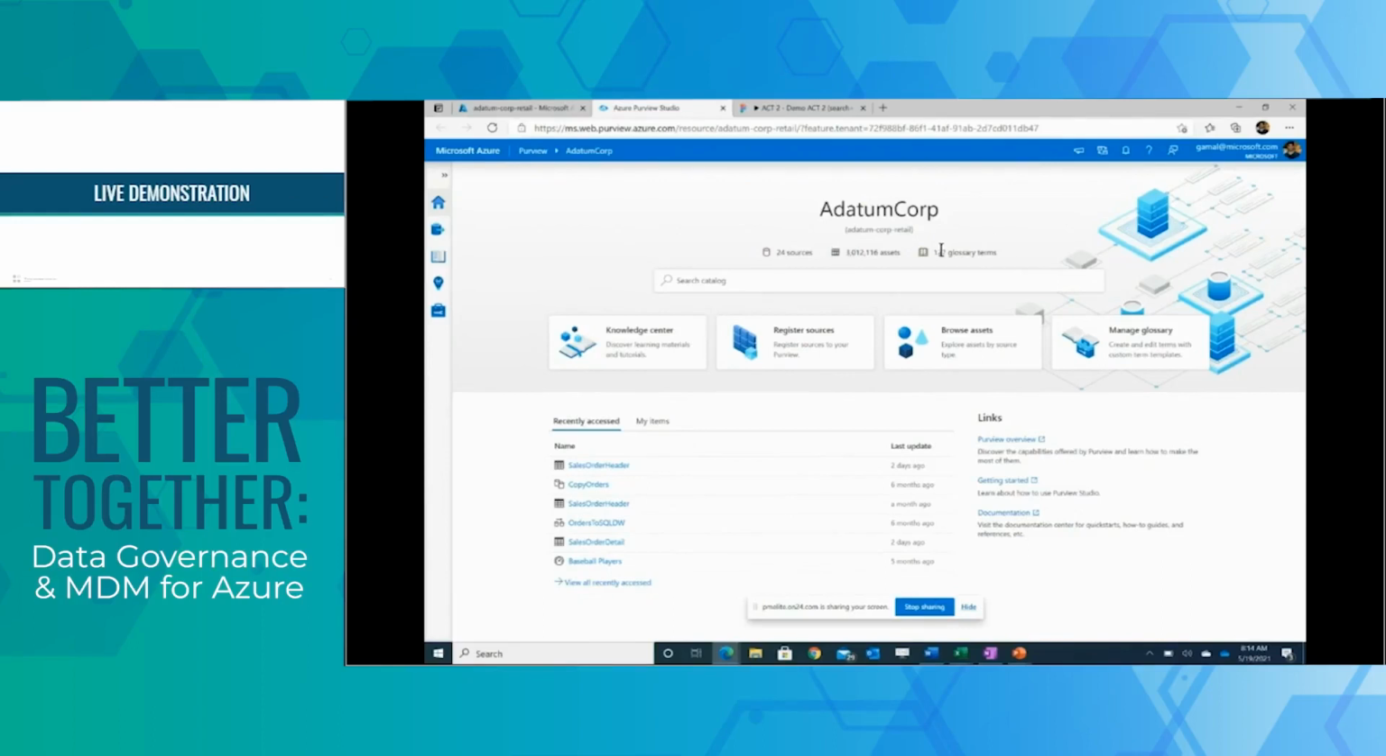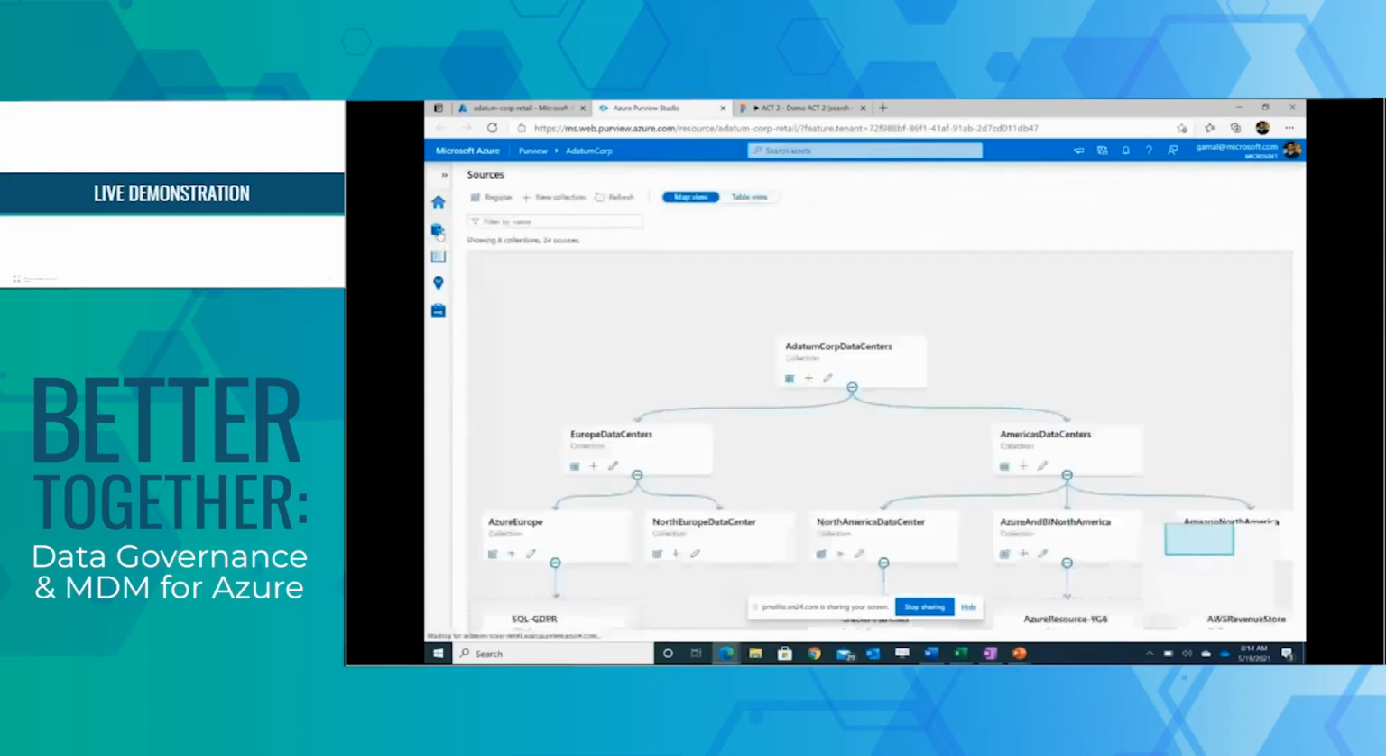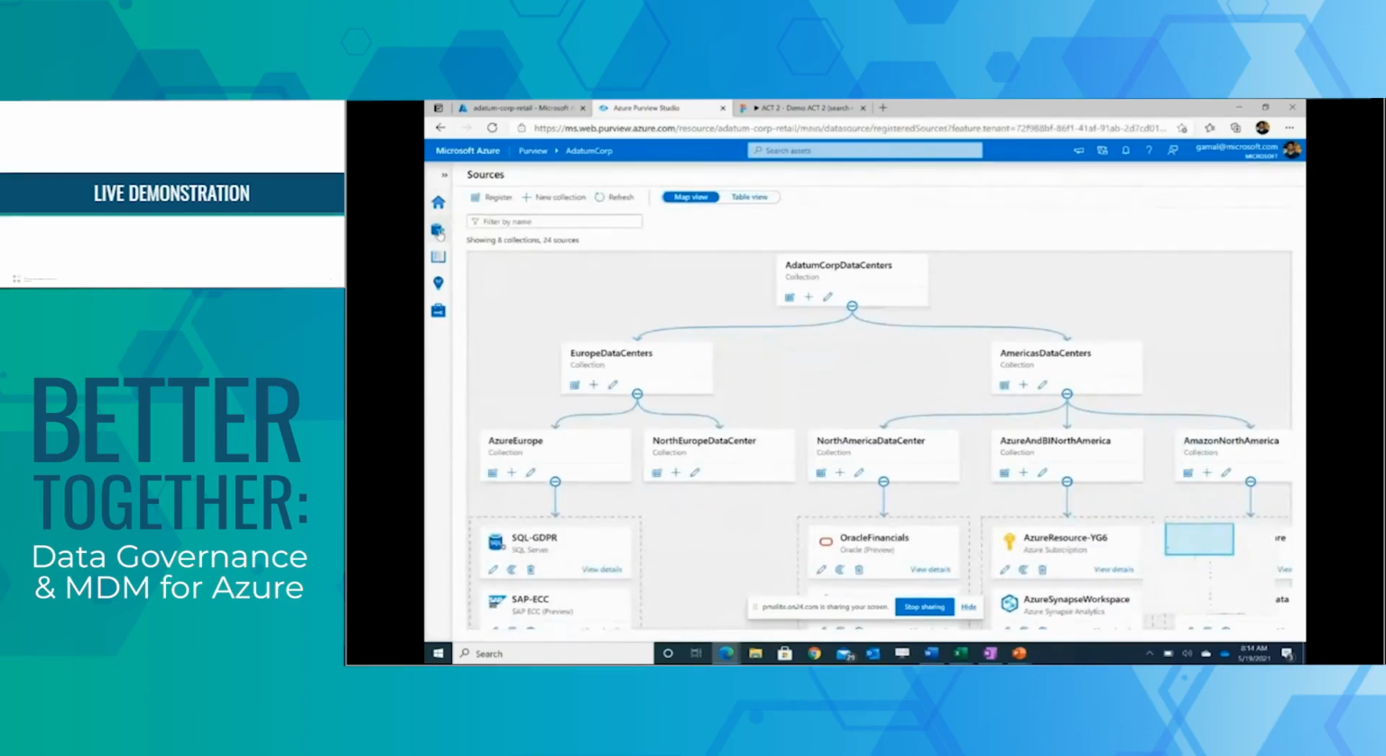So let me very quickly show you how easy it is to populate your data map. We have this sources section on the left, where once you click that, you can see that I've organized my data map by data centers. And we have this concept called collections. Like I said, I organized those by data centers, but you can organize it any way you want in your organization. You can have collections inside the collection, and there are sources inside those collections as well.